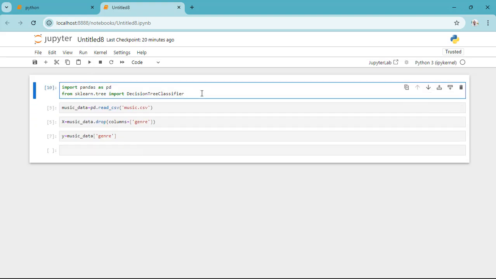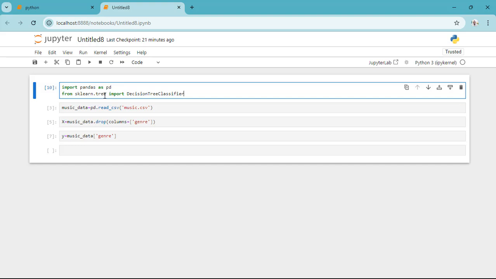Now sklearn is a package that comes with the sklearn library, and sklearn is the popular machine learning library in Python. Now in this sklearn package we do have a module called tree.